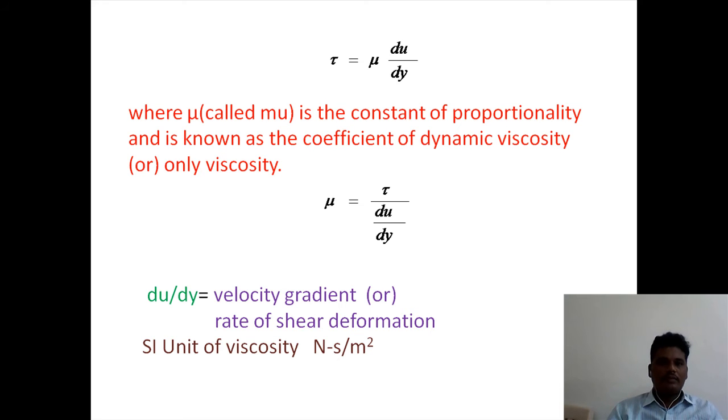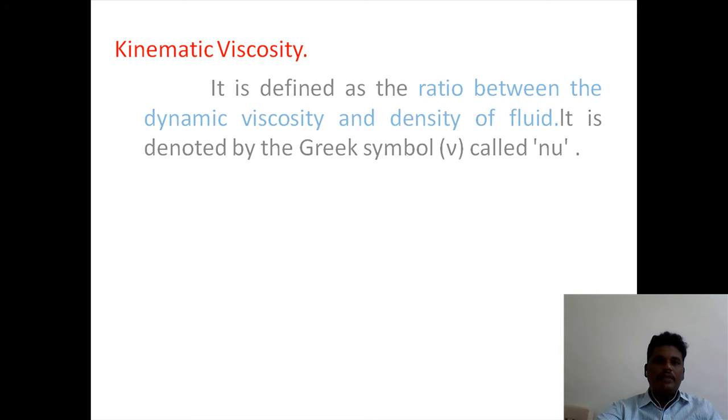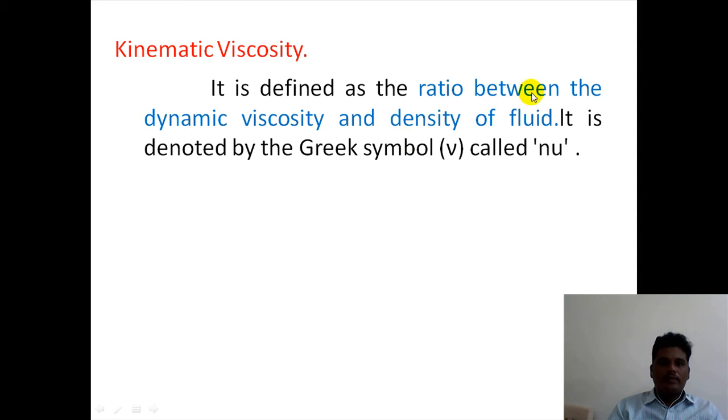Next, kinematic viscosity. Kinematic viscosity is defined as the ratio between the dynamic viscosity of a fluid and the density of a fluid.